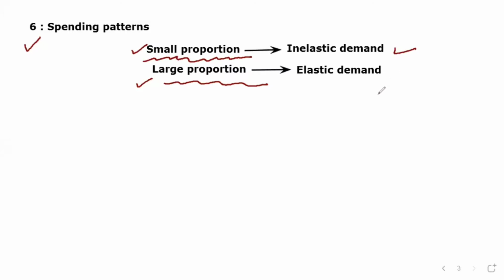All right, and goods like cars are those on which consumers spend a major proportion of their income. If you want to buy a car or a house, you need to spend a large proportion of your income on these goods. Then the demand for these goods will be elastic. So these were the determinants of demand for today. I hope you understand all the points.